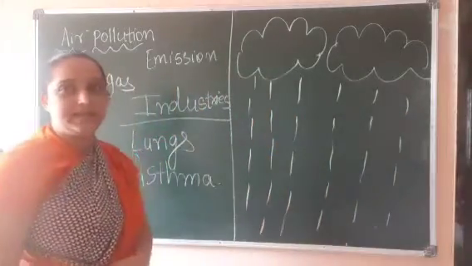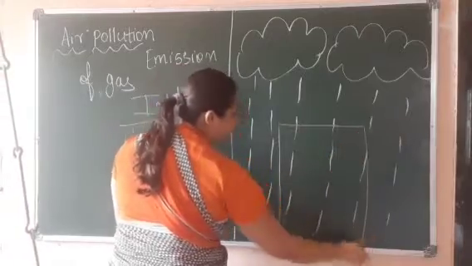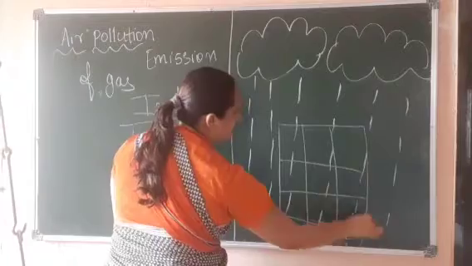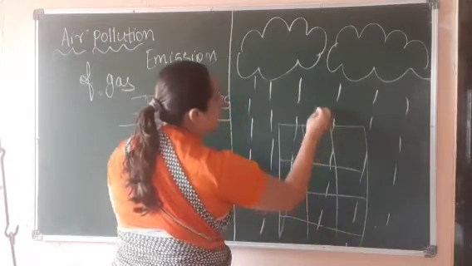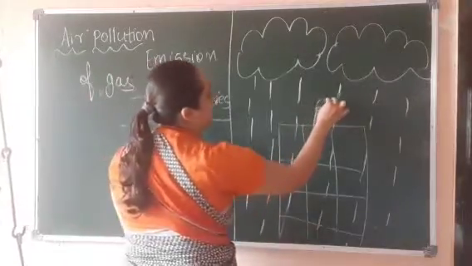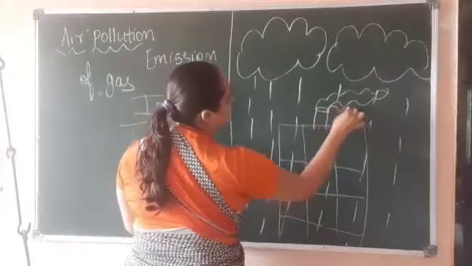Just assume that it is raining. Now here is one industry, and this is the industrial chimney, and this emits harmful gas.